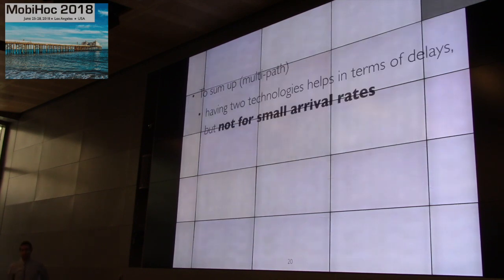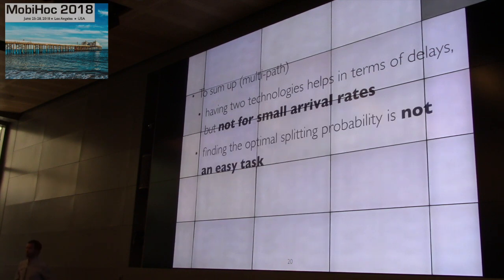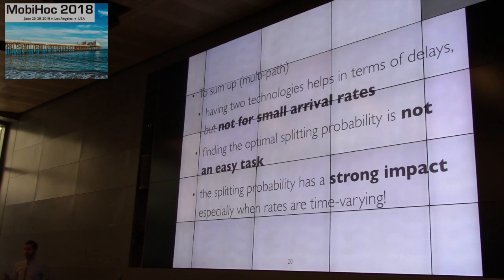So to sum up this part on multipath, we have shown that having two technologies does help, but actually not for small arrival rates. And finding the optimal splitting probability is not an easy task because it actually depends on the arrival rate, even though this has a very strong impact, because when you use the same static probability, there are high differences when the rates are time varying.